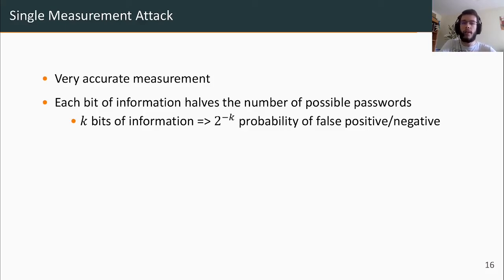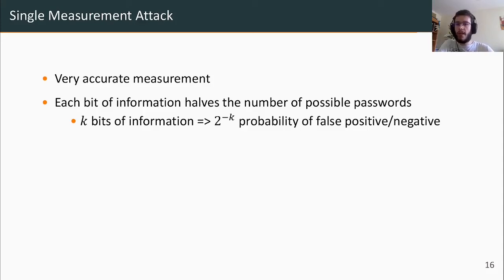The second point is that on average we get a lot of information from a single exponentiation. And even if this information is scattered across the exponent, we can exploit each bit of information independently. This is because the hash function behaves as a random oracle, so for any password, each bit of the corresponding x value has a 50% chance to match the trace we recovered.